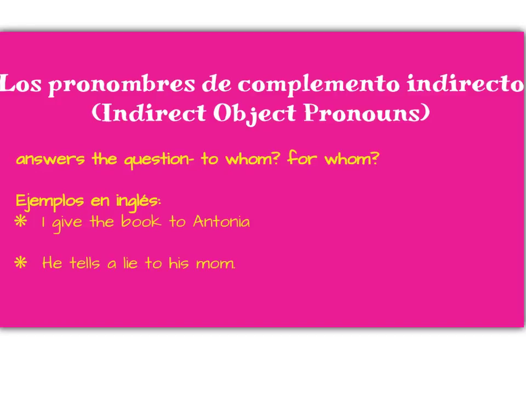Indirect object pronouns answer the question to whom or for whom. Por ejemplo, in inglés, I give the book to Antonia. Antonia in Spanish would be replaced with le. She's our indirect object, so my indirect object pronoun would replace Antonia. He tells a lie to his mom. So what's my indirect object in the sentence? His mom. So that would be replaced with le also.